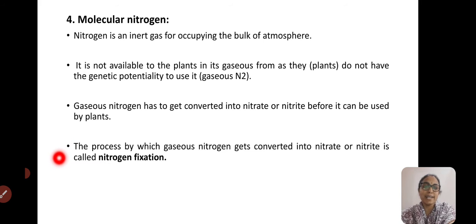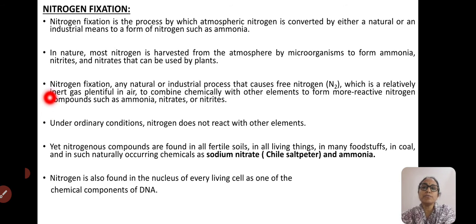So how exactly does the conversion of molecular nitrogen to nitrate and nitrite take place? That is by nitrogen fixation. Nitrogen fixation is the process by which atmospheric nitrogen is converted by either natural or industrial means to forms such as ammonia, which is a usable, consumable form for the plants.